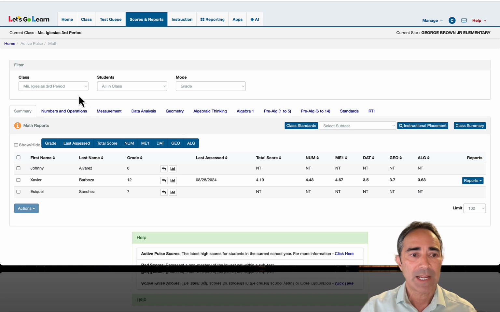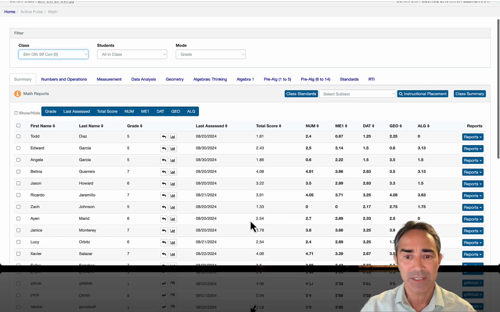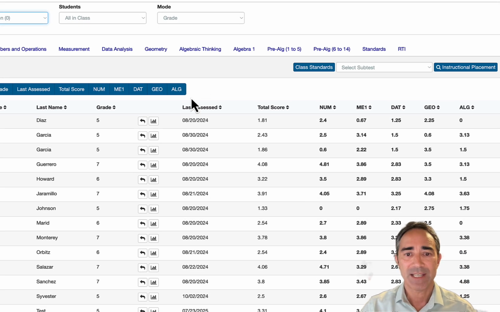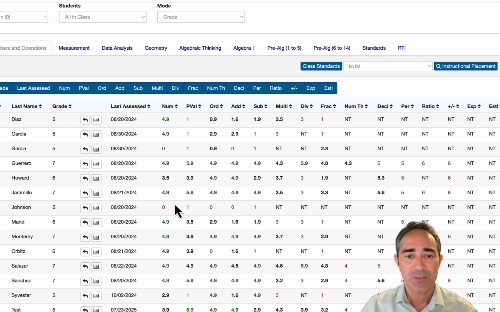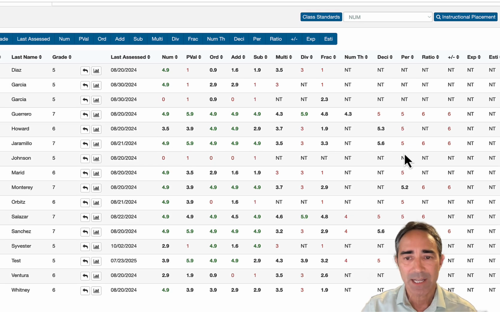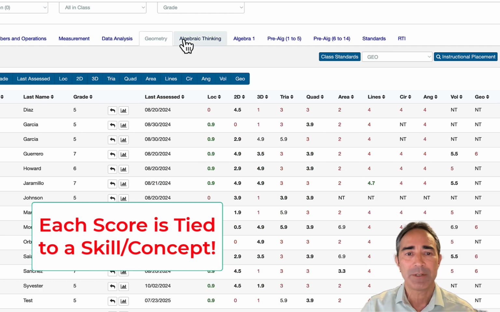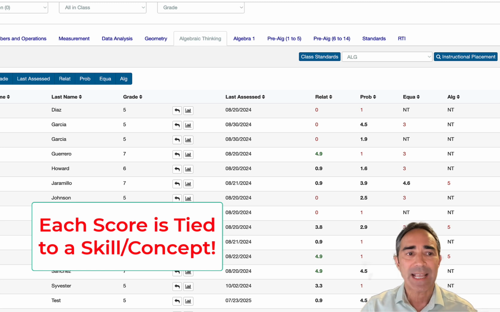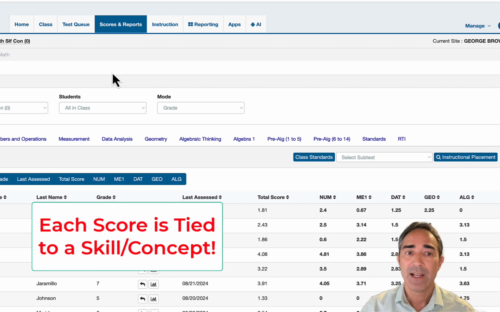So essentially what I can do is, if I take a look at the students, here are the students who have completed a diagnostic. This is the math assessment. You can see the students' score, total scores, their strand scores. But the real key here is if you flip over to numbers and operations, we see all the 14 subtests of numbers and operations, and then we take a look at measurement. I think there's 7 subtests, and then it goes on to data analysis, geometry, algebra. So every single one of these is actually a present level diagnostic. We go up and down till we find where the student's at, so we know exactly what to do next. So that is the key, right?